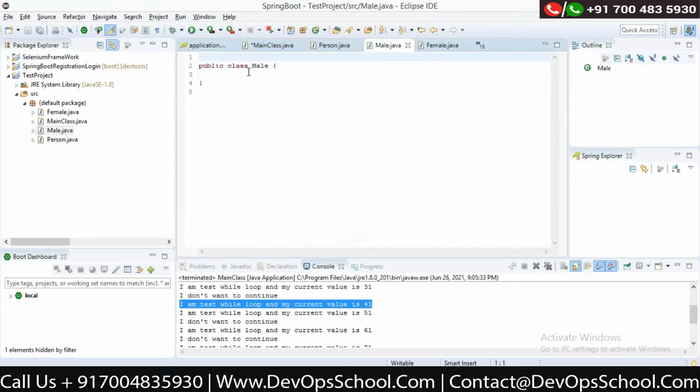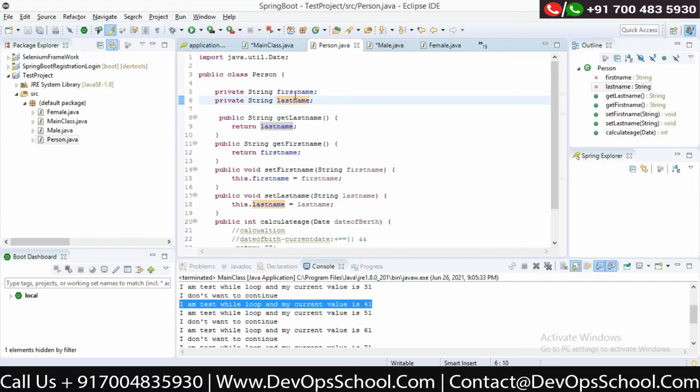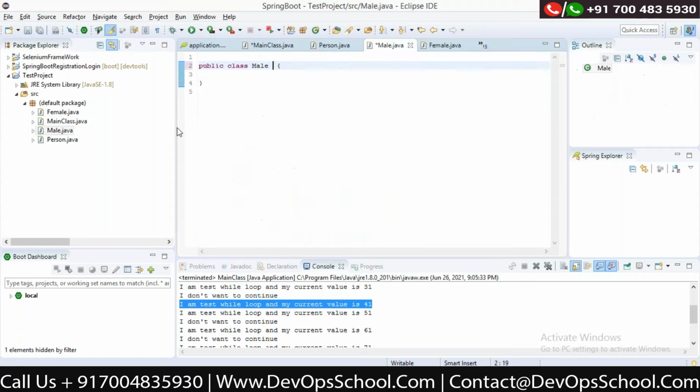So when I go inside male, male is also a person, right? So you already have a person which has first name and last name. Female is also having the first name and last name, right? But I don't want to write that code again, so I can inherit that. That is what is called inheritance. For that you have to write a keyword which is extends, extends person. So now I don't have to go and write that male has a first name or last name, because I have extended the property of person.